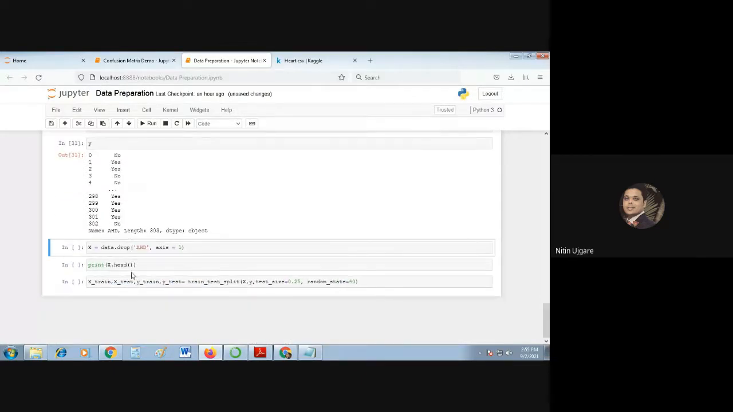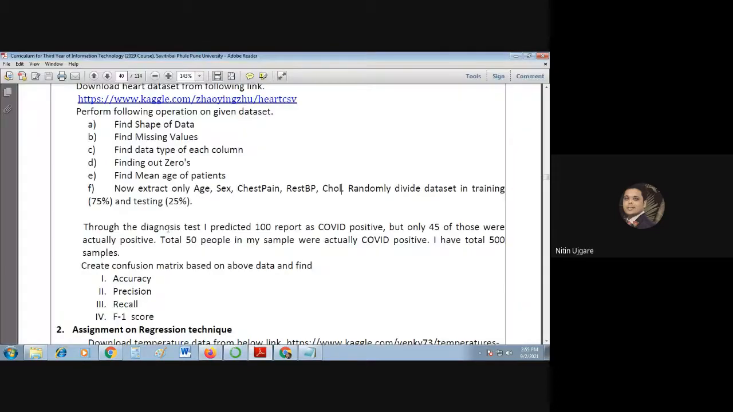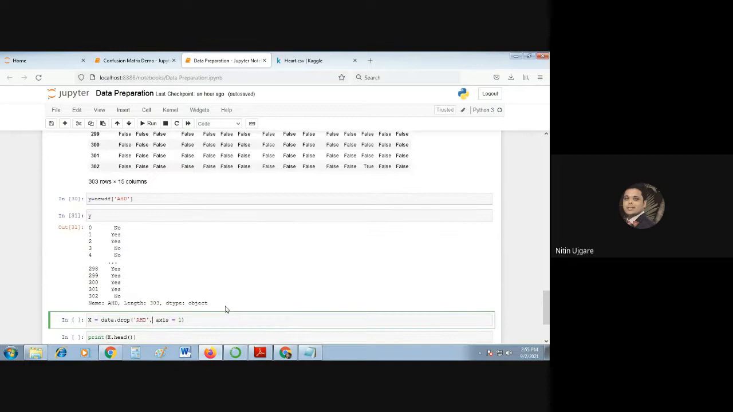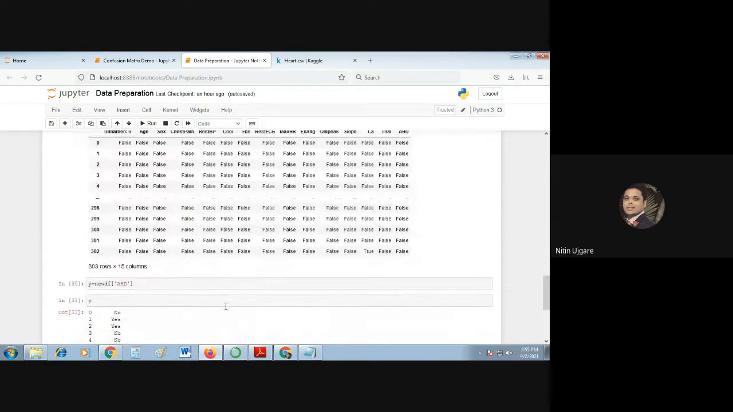Same way, now what is the task that is given to us? We have to extract only age, sex, chest pain, rest BP, and cholesterol, and the rest of the columns should be dropped. So now we are going to drop all columns except these. We should know the names of these columns actually.